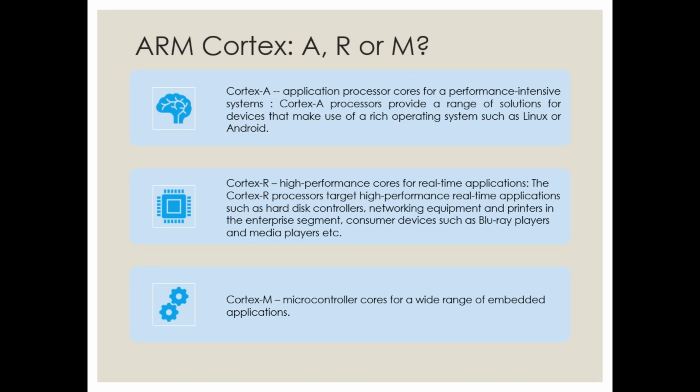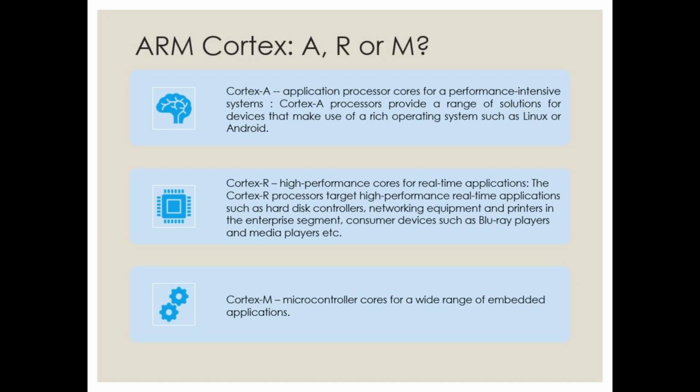In enterprise segments you will have all these big machines managing network equipment. Then where you will be more interested is consumer devices such as Blu-ray players and media players. So all real-time applications.